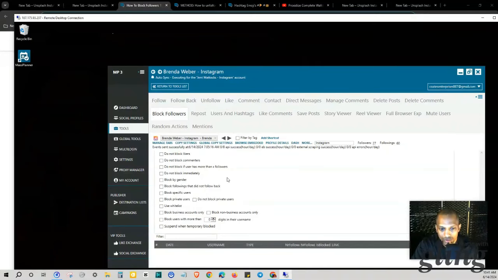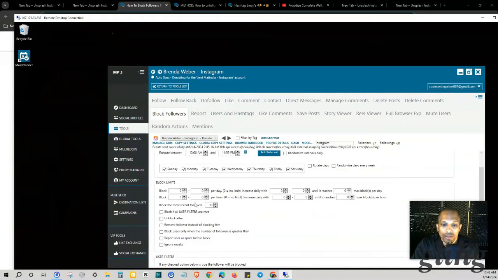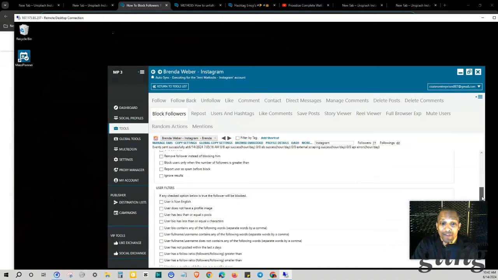How to block followers who aren't engaging with your content in your automation software. In Social Jarvie, or if you're using Mass Planner, you should see these settings down here underneath block followers, and you even have the option to, instead of blocking them, remove them as a follower. I wanted to bring that to your attention as well. You don't necessarily always have to block the people who aren't engaging.